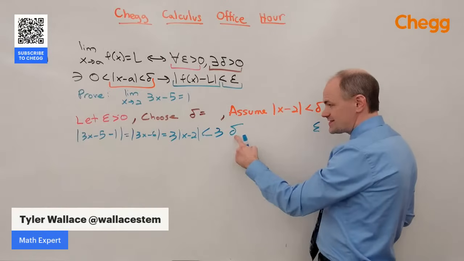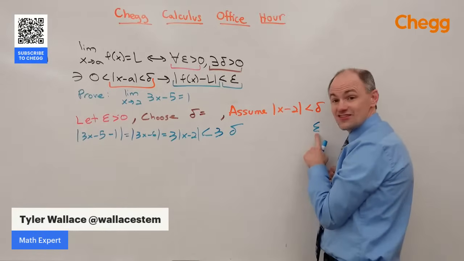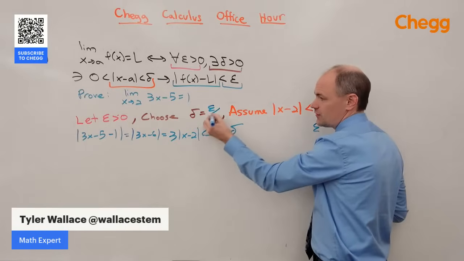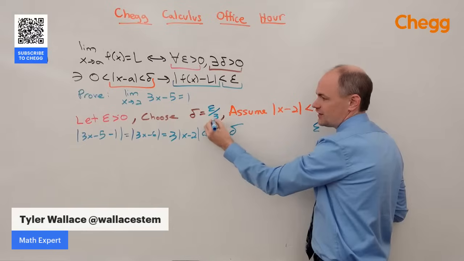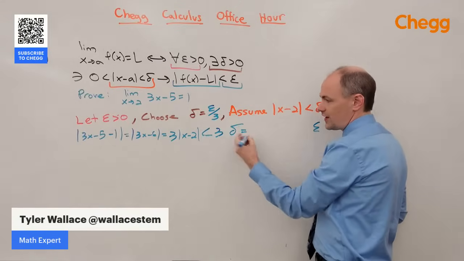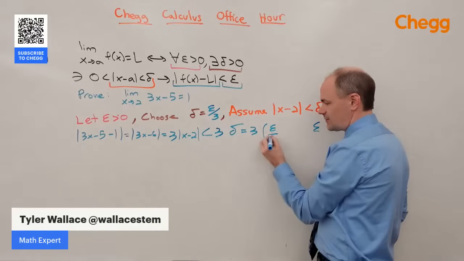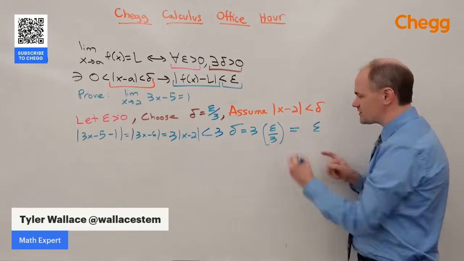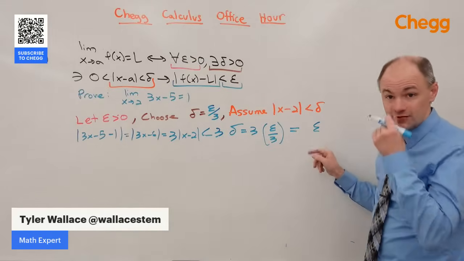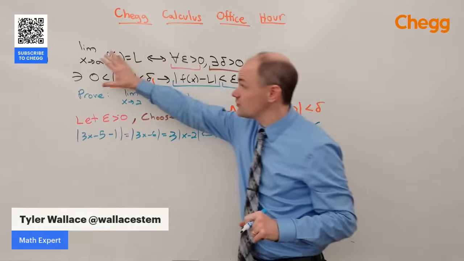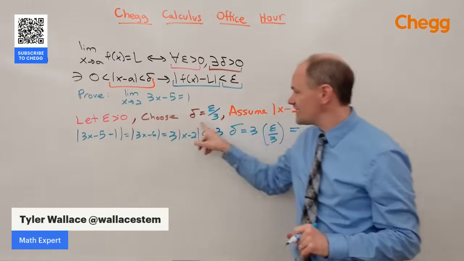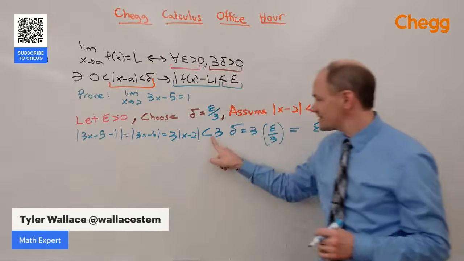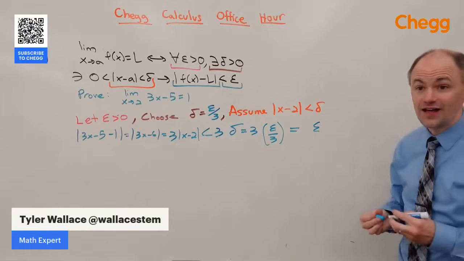So we want delta to be something so that when it's multiplied by 3, the answer is epsilon. So we're going to make delta equal, because I can choose it to be whatever I want, epsilon over 3. So that when I replace delta with what it represents, epsilon over 3, boy, that's funny because they look like mirror images, the 3's reduce out, and I end up equal to epsilon. So that's how I work through the definition of a limit, doing an epsilon-delta proof to show that ultimately the absolute value of 3x minus 5 minus 1 is less than epsilon.